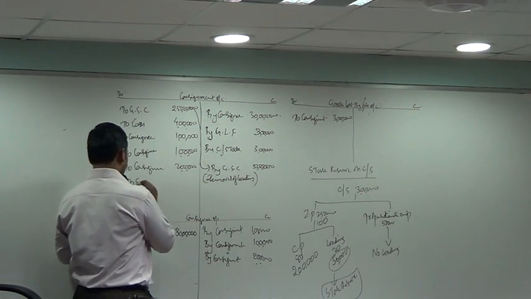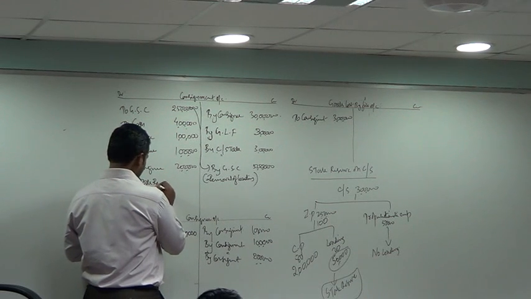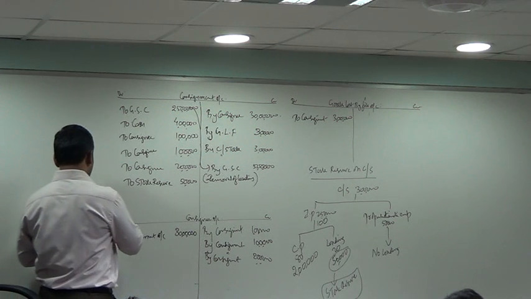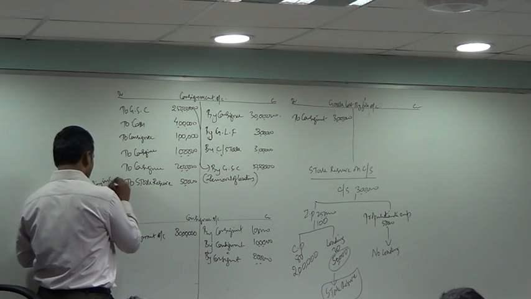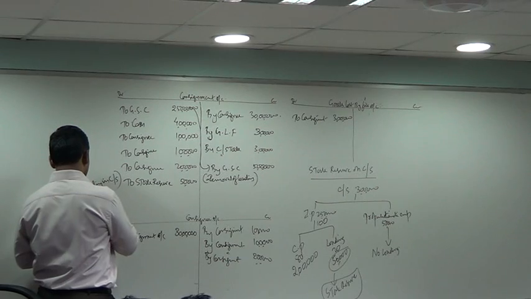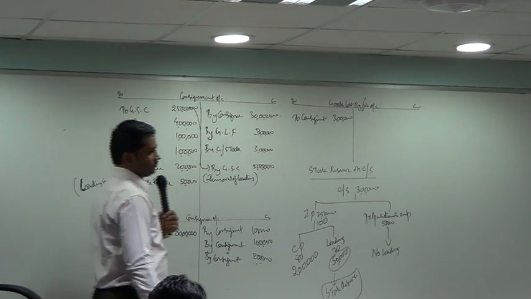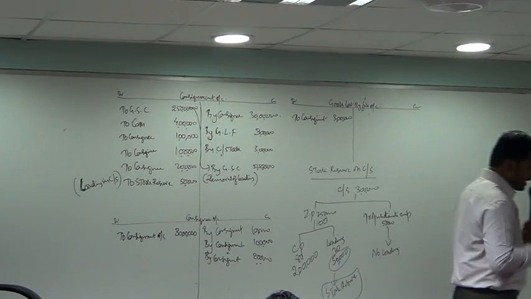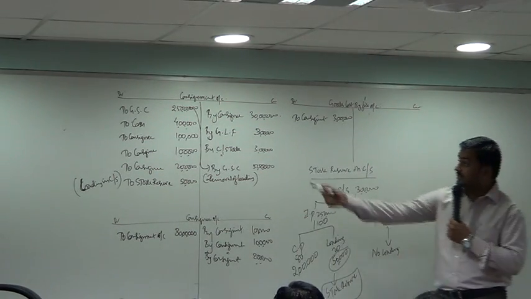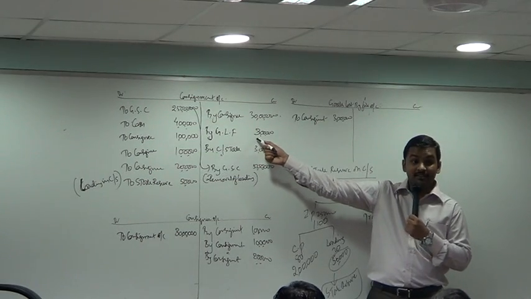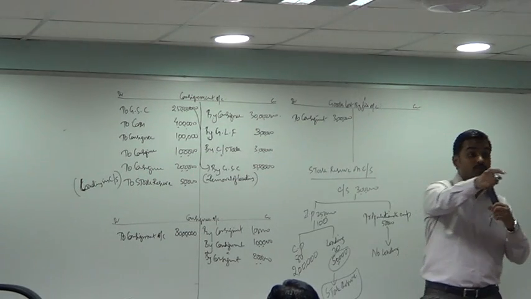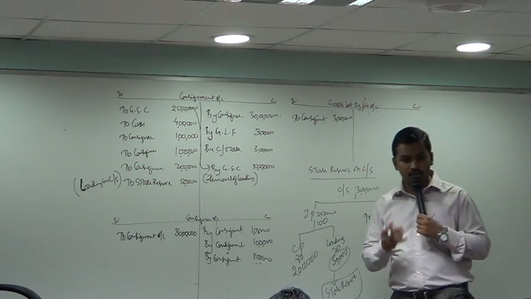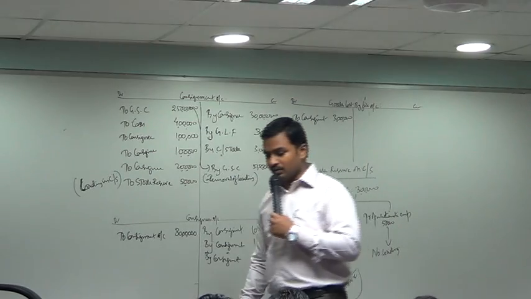So on the debit side you will write stock reserve. What is this? Loading in closing stock. There is one more item where there is some loading. This was also valued using invoice price. There is some loading there also which we have to now remove. Write one more working note.